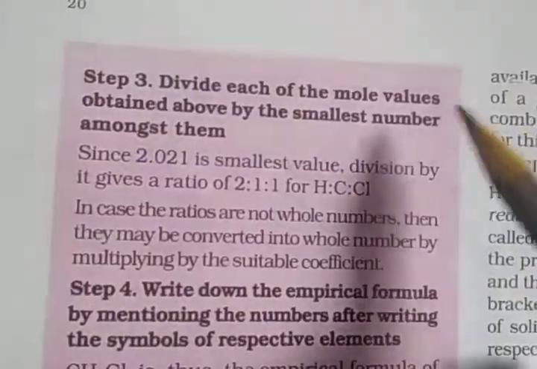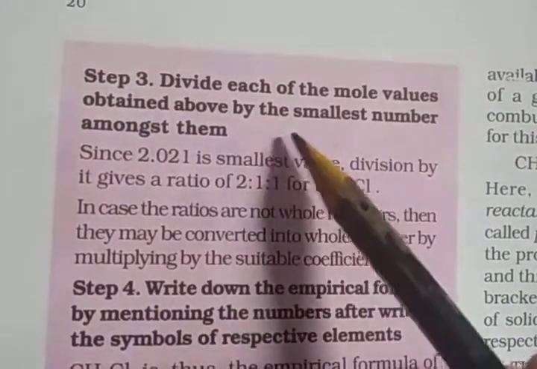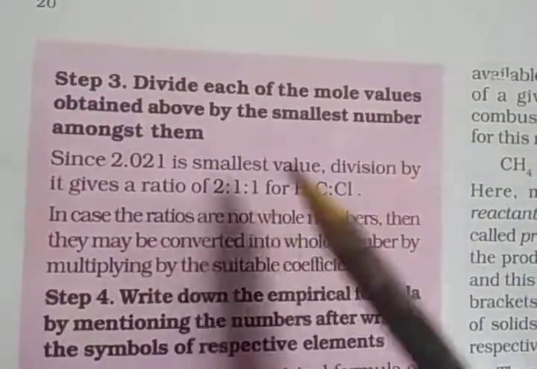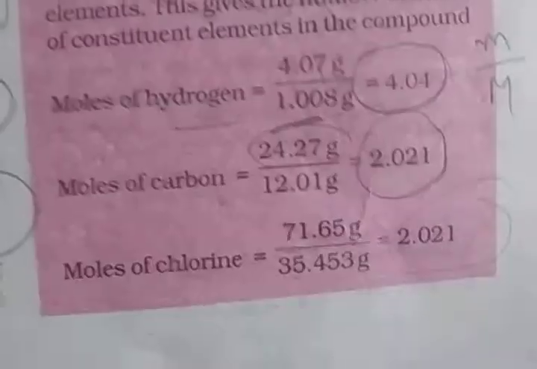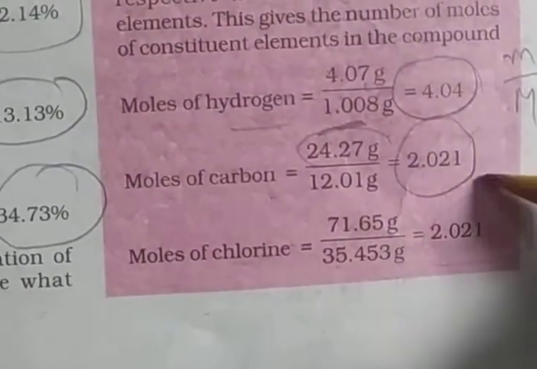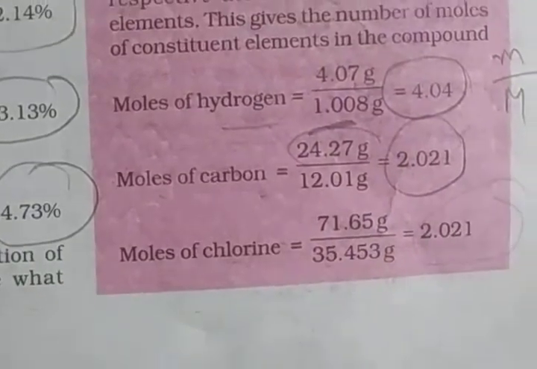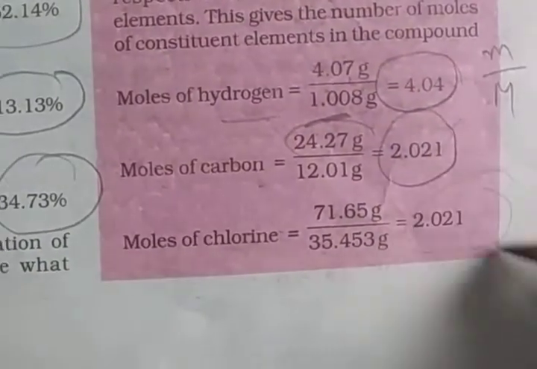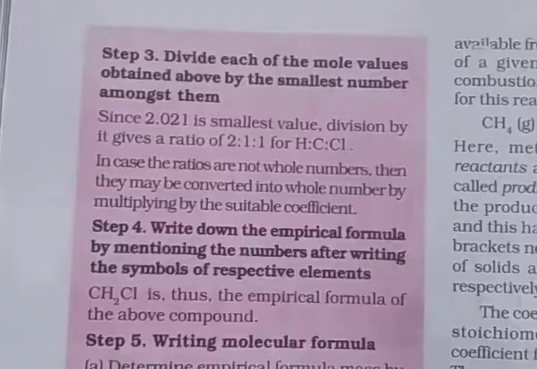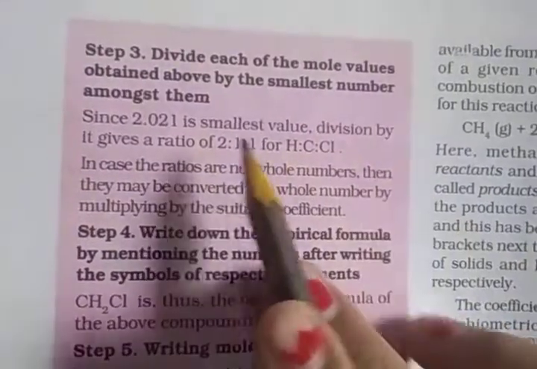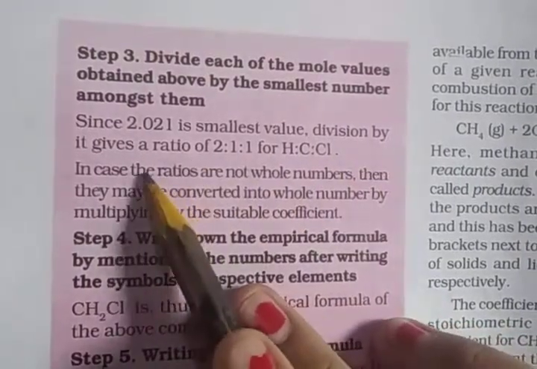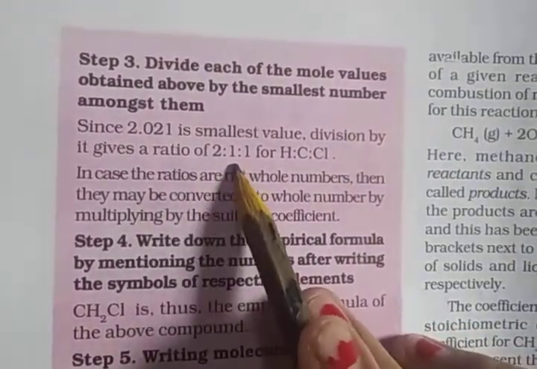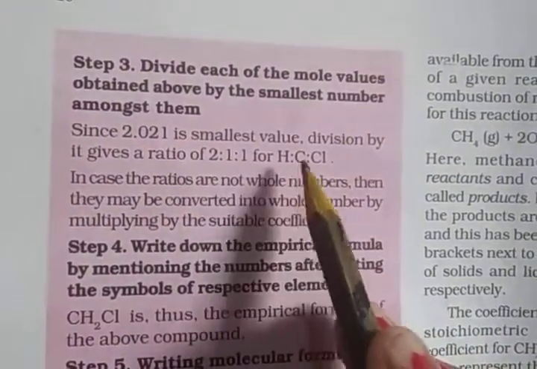Then divide each of the moles values obtained above by the smallest number among them. 2.021 is the smallest value, so we divide the 3 values by the smallest value. Division by it gives a ratio of 2:1:1 for H:C:Cl.